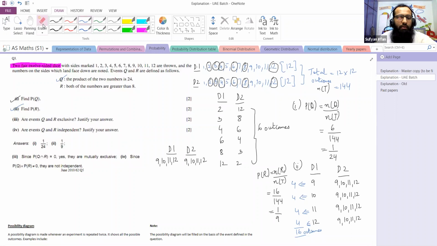Now part 3 and part number 4. Are events Q and R exclusive? At times, the examiner does not use the word mutually exclusive. The only word he uses is exclusive. So we should understand that the examiner is trying to ask whether the events Q and R are mutually exclusive, and then we have to justify our answer.